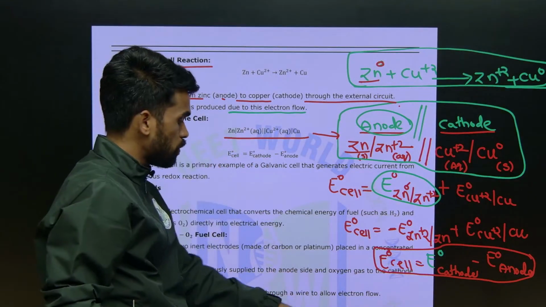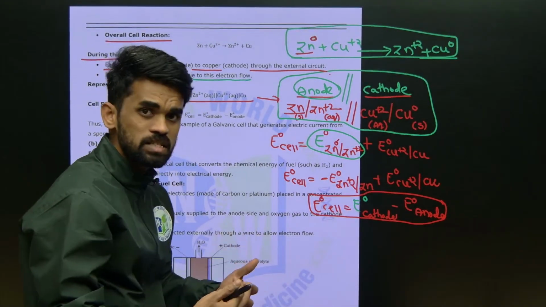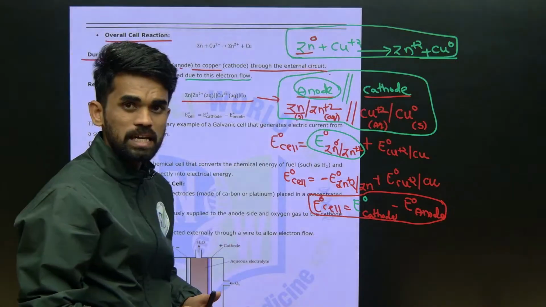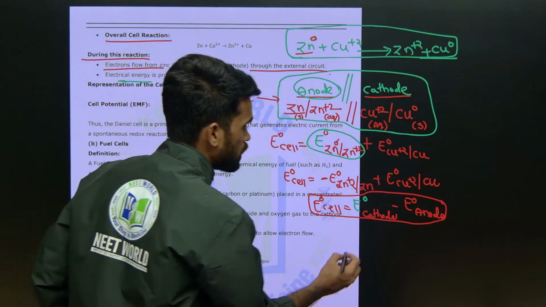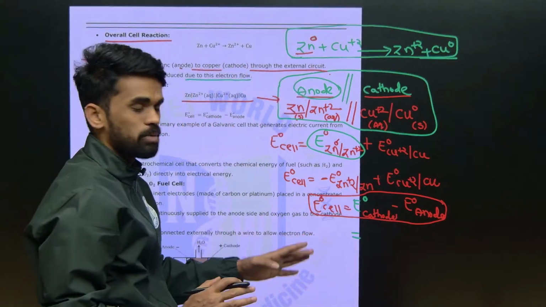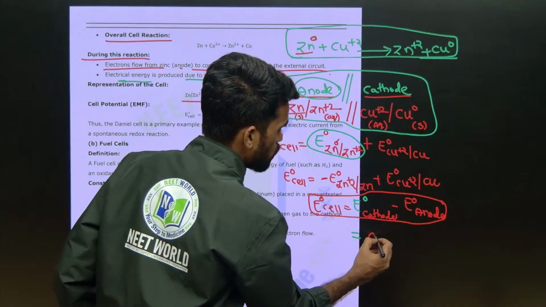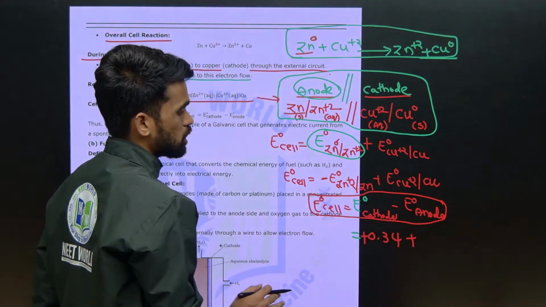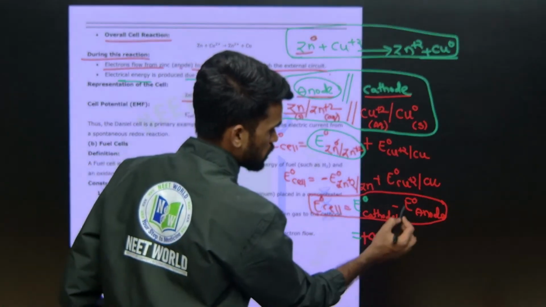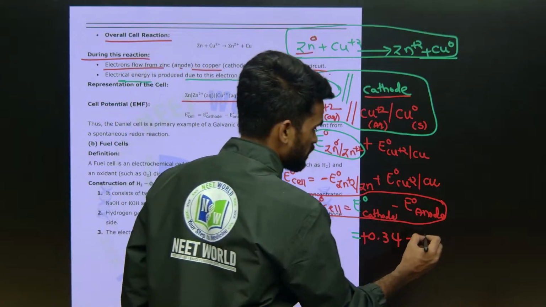Now if you want to know how much energy is generated, how much voltage is created, that is, to calculate the EMF generated here, I know the values, that's why I am writing here. For copper, the reduction potential value is plus 0.34. For zinc, the reduction potential value is minus 0.76.